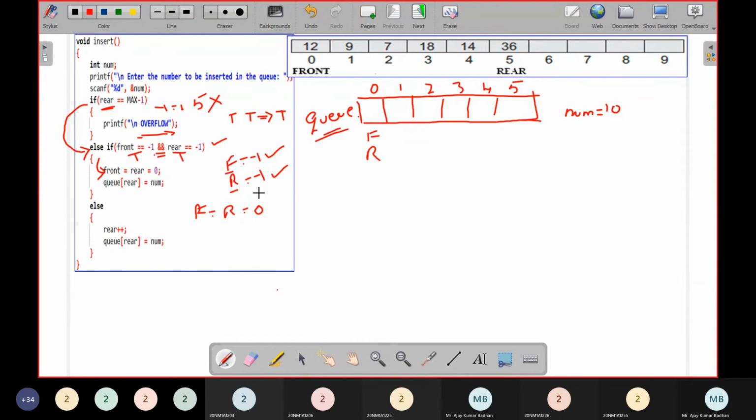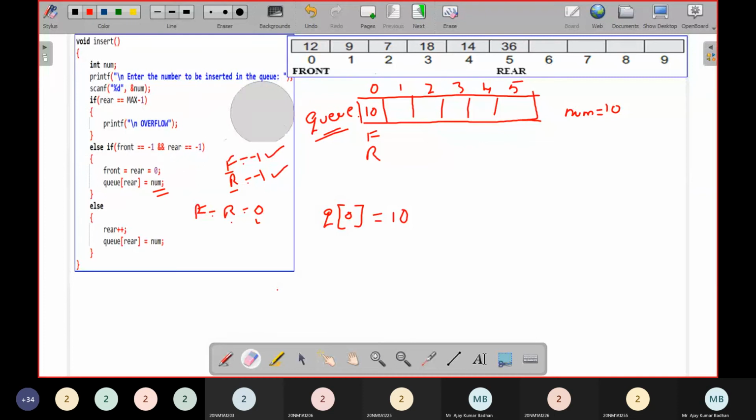So q I'm going to represent in short as q. So q of rear, what is the value of rear here? 0. So q of 0 equal to number. What is the number I have taken here? 10. So q of 0 equal to 10. I hope you people are getting it. Now what I have to do? Let's go ahead.